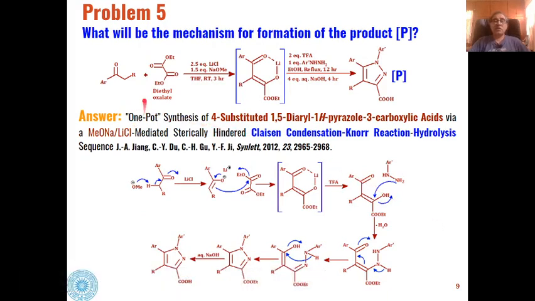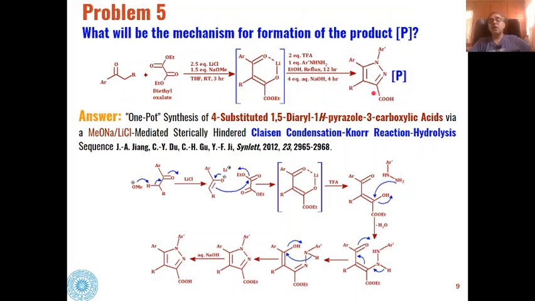Then this is again a similar type of reaction to what we have seen in the last problem. The only thing is, in addition we have some more steps wherein these alpha beta unsaturated ketones, which are formed from the Claisen condensation of these compounds, get converted into heterocyclic compounds.